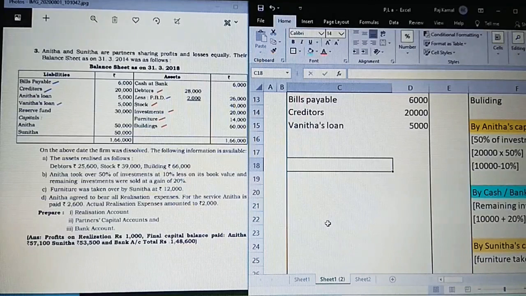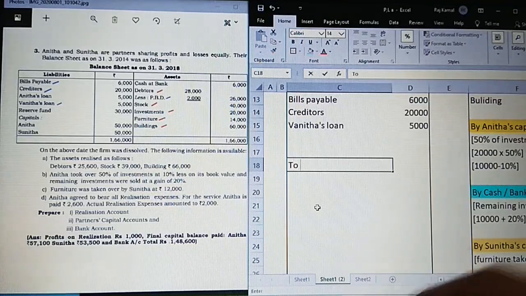When she is paying that, she is being paid 600 additionally for that service. So we always consider 2,600. We are not supposed to consider the actual realization expenses. We should include even her service charges and pay it to her. So it's not through cash or bank, it is for Anita.